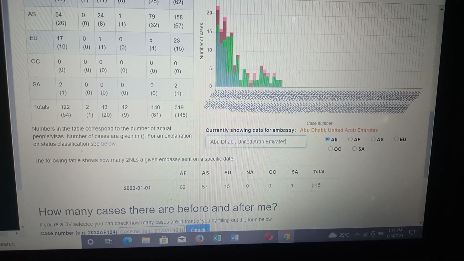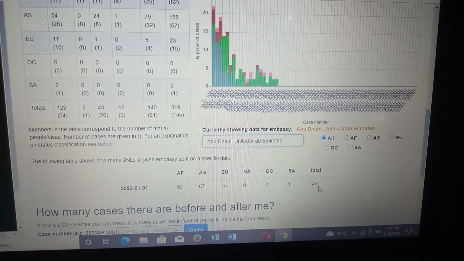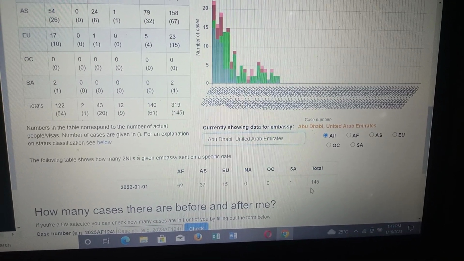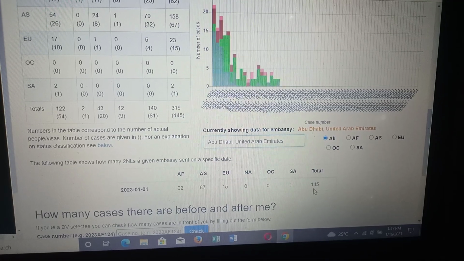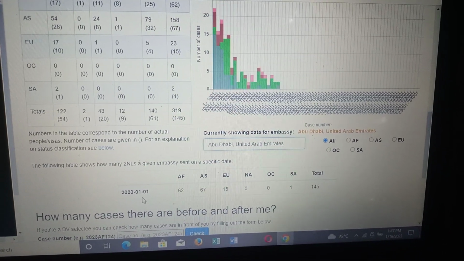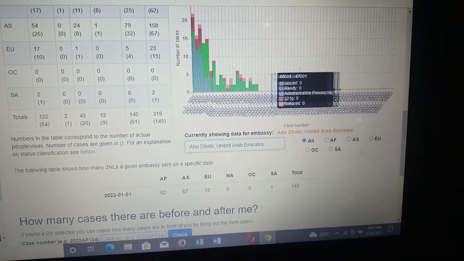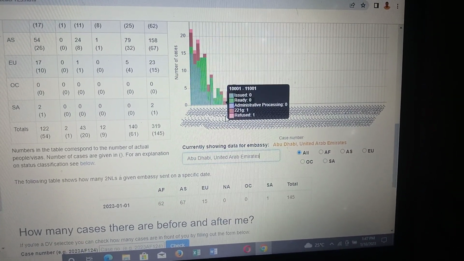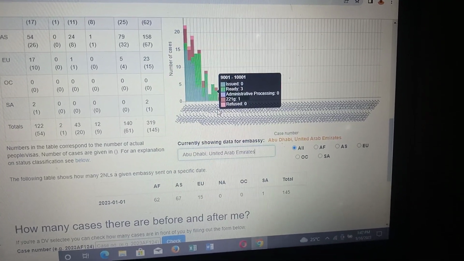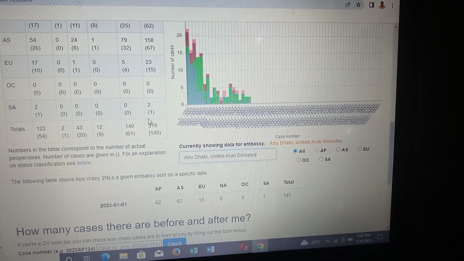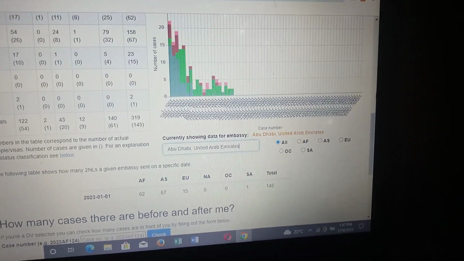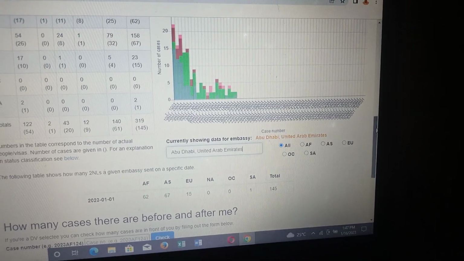Kenya had issued 119 2NLs as of January 1st, 2023, but here you see the Abu Dhabi embassy had sent 145 2NLs as of 1st January 2023. So it means the embassy of Abu Dhabi is a little bit better than the one of Kenya in performance for the last 3 months. So that's how you can track the performance of your embassy.